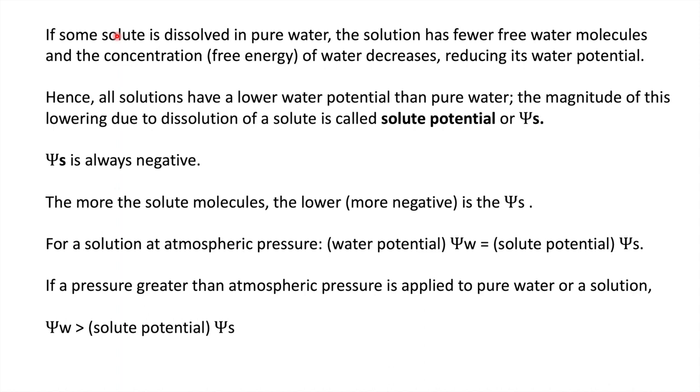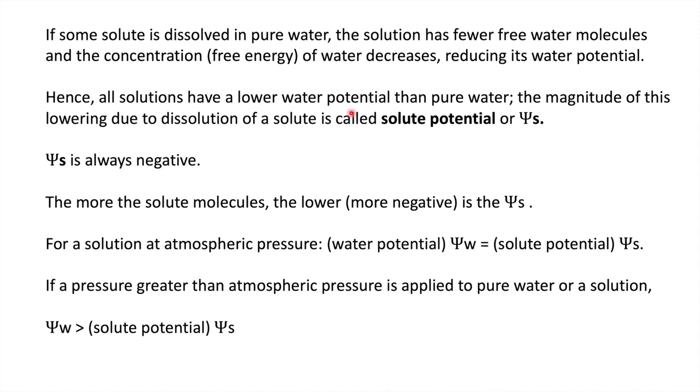So in the same pure water, when you dissolve some solutes, the movement of water molecules gets restricted. Now you can say the water potential and kinetic energy of water molecules decreased. So pure water has higher water potential and a solution has a lower water potential.